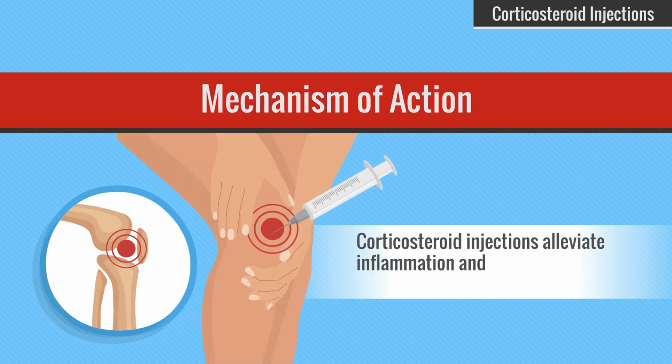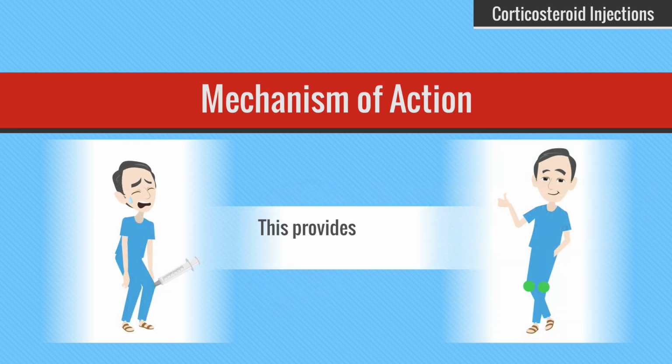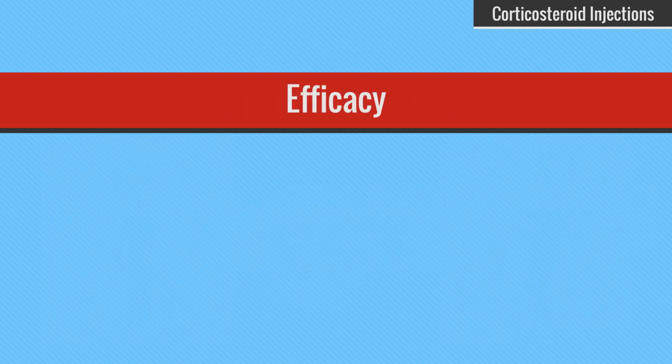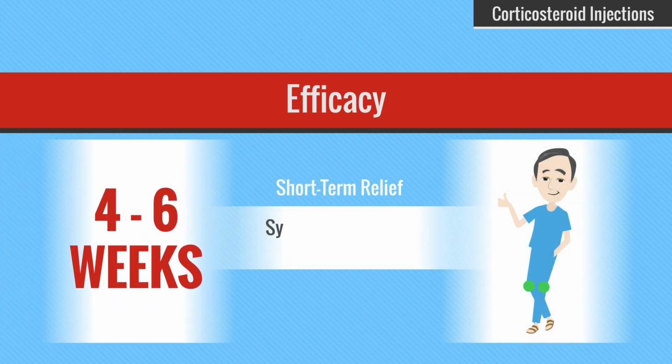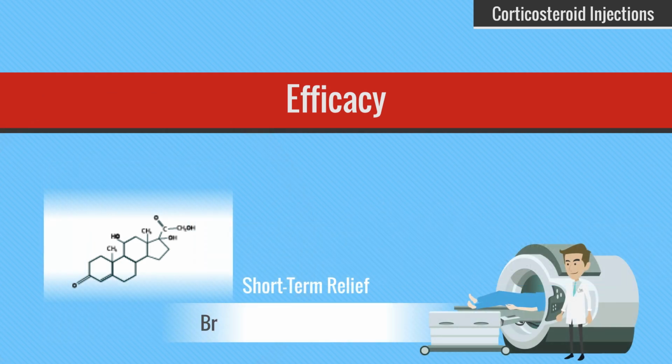Corticosteroid injections alleviate inflammation and pain by delivering synthetic cortisol, a hormone that suppresses immune activity in the joint. This provides rapid relief from acute symptoms. Short-term relief: symptom relief usually lasts 4 to 6 weeks, making corticosteroids ideal for managing acute flare-ups or bridging to other treatments.